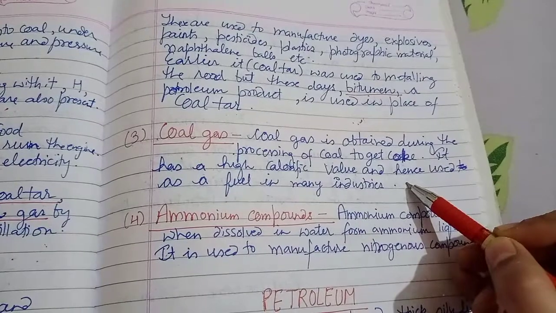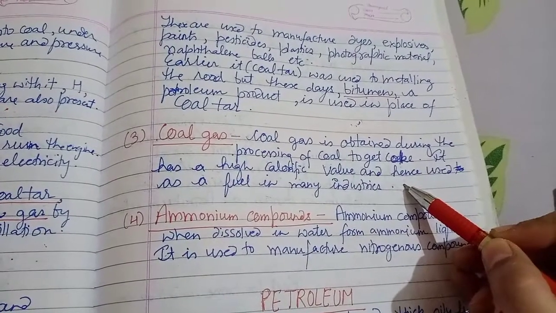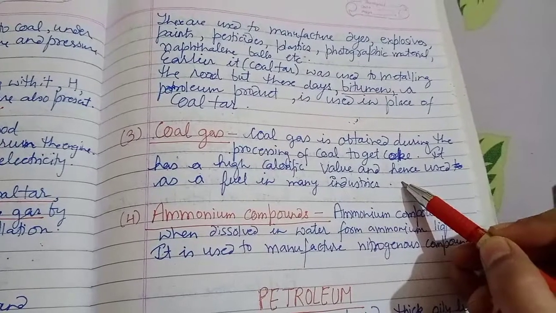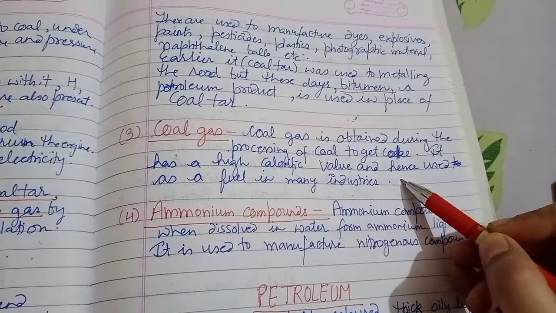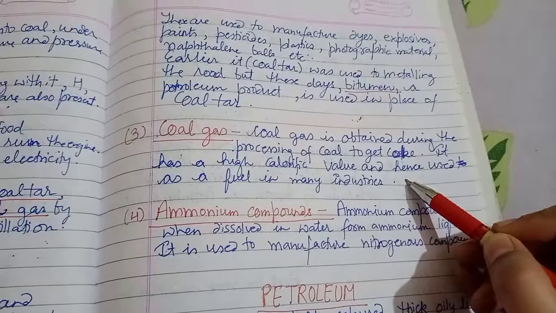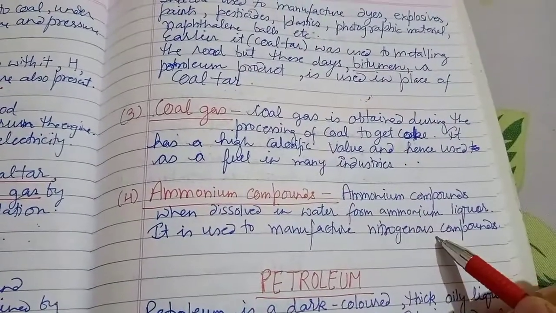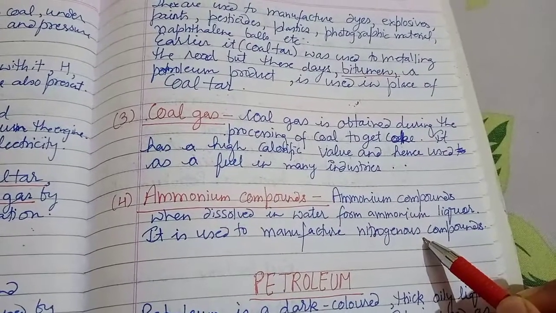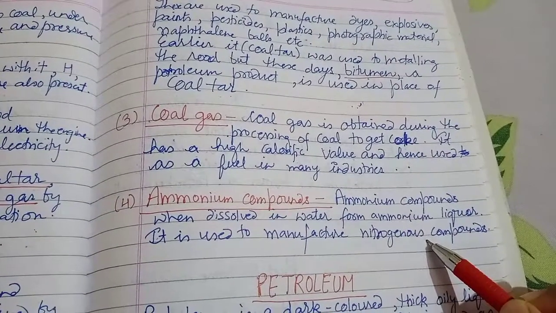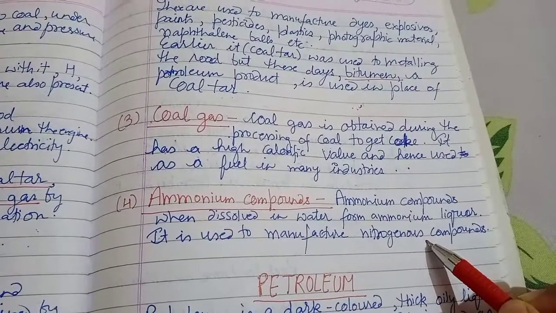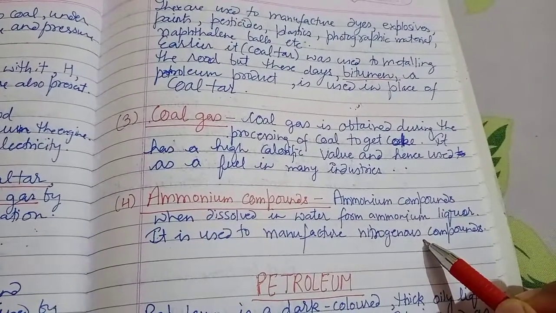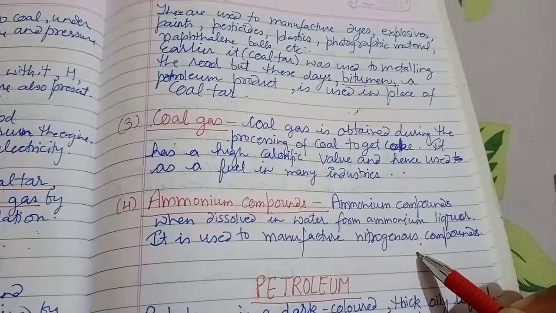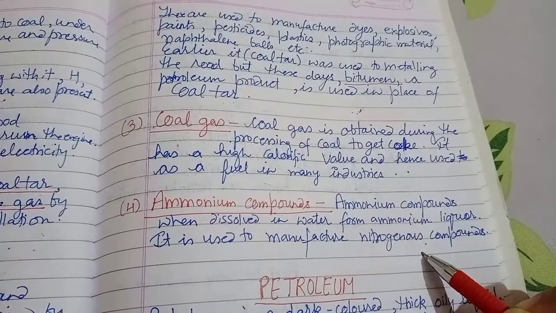Right? Third is coal gas. Coal gas is obtained during the processing of coal to coke. It has a high calorific value and hence is used as a fuel in many industries. Fourth, ammonium compounds. Ammonium compounds, when dissolved in water, form ammonium liquor. It is used to manufacture nitrogenous compounds.